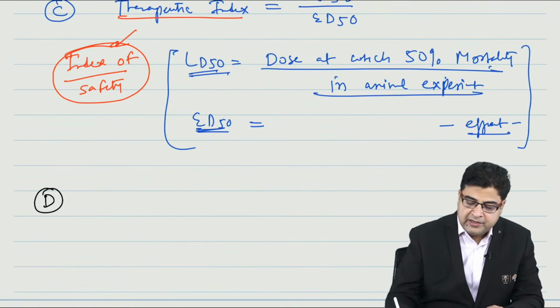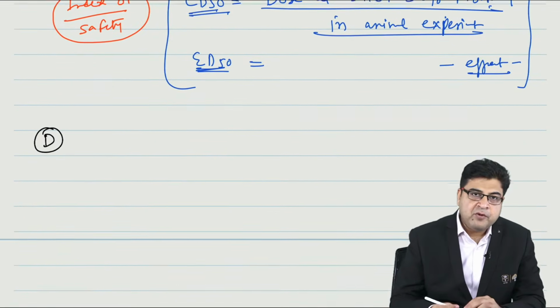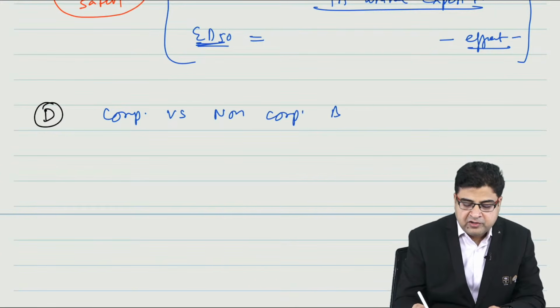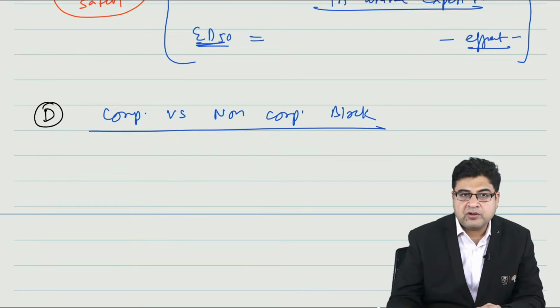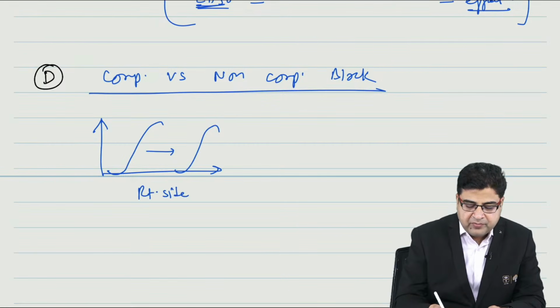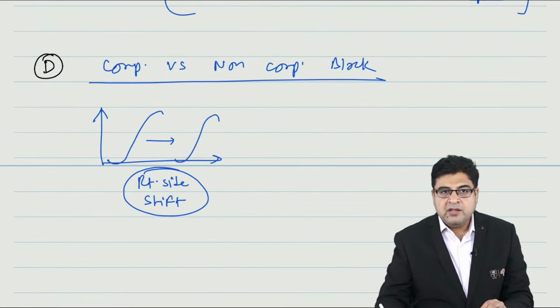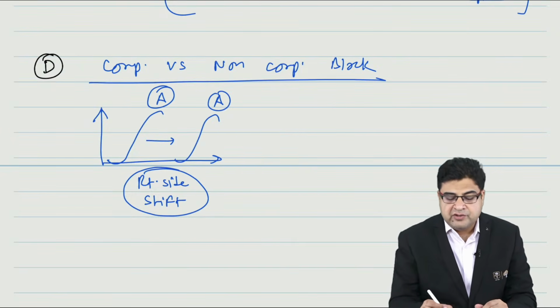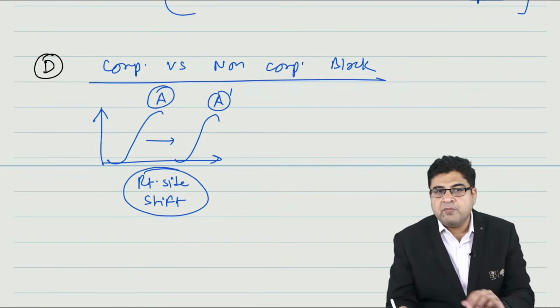Now the fourth point regarding DRC. With the help of DRC, we can also see the effect of competitive versus non-competitive block. So what is competitive block? Please remember, in competitive block, your DRC is shifted towards the right side. So whenever you see in your exam that the graph is shifting towards the right side, like one graph is made on the left side, the drug is the same, drug A only, and the graph is shifting towards the right side, it means it's a competitive block.